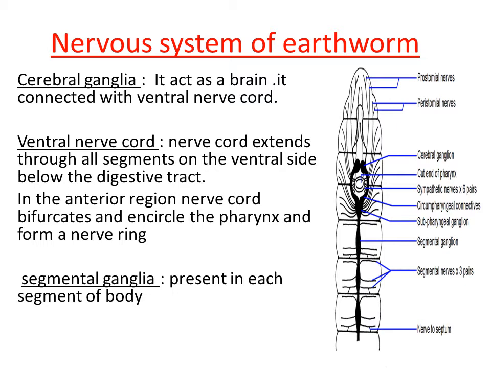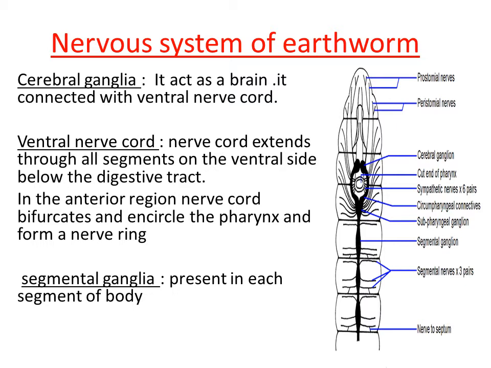But the segmental ganglia is present in each segment of the body. So just on the surface of the nerve cord, in each of the segments, a ganglia is present. That ganglia is called a segmental ganglia. So the earthworm has ganglia, that means a somewhat brain-like structure, in each of the segments, right?